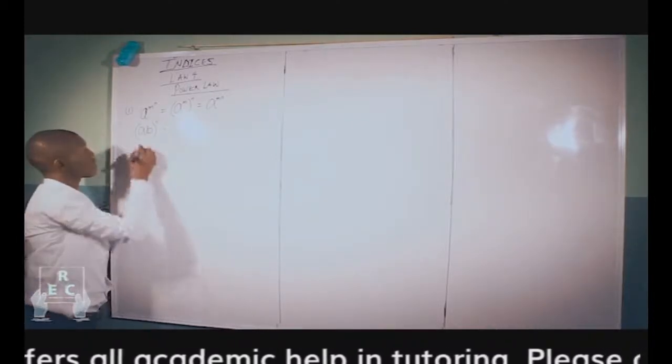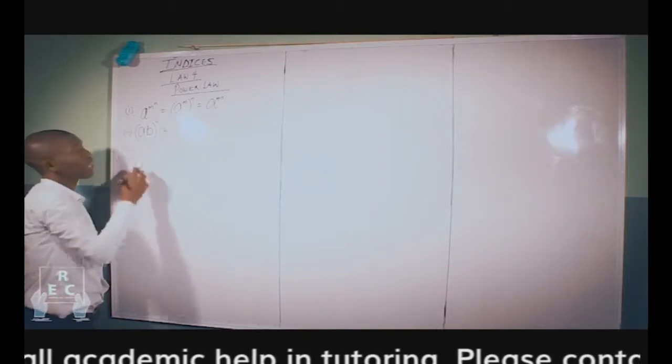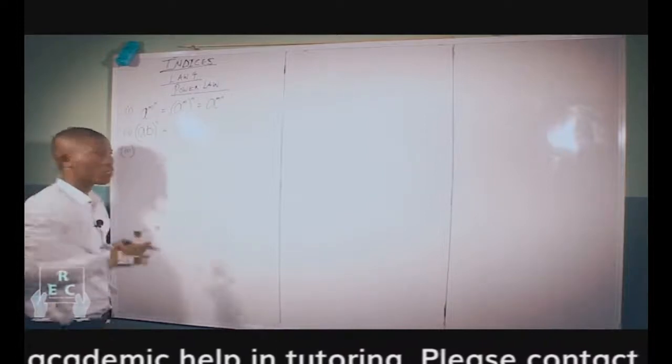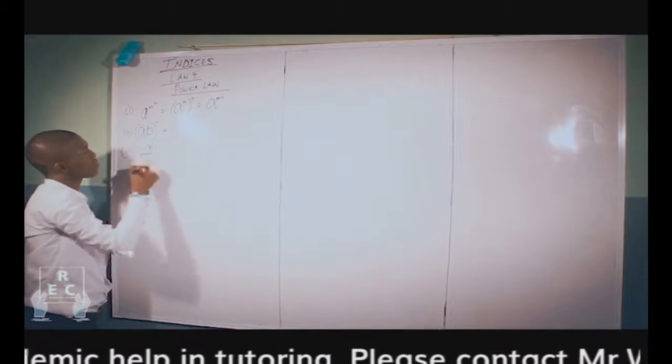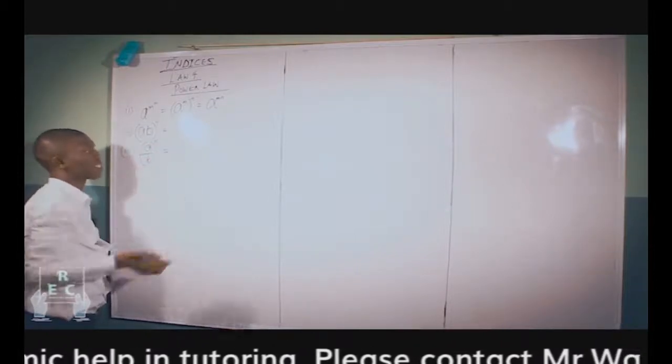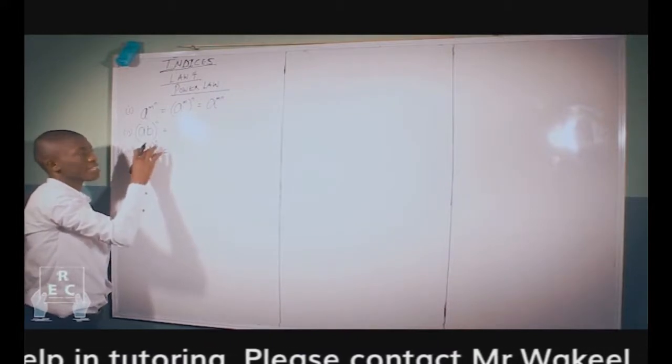What about the third category of this law? In the third form, a over b raised to the power of n will also give you a raised to the power of n over b raised to the power of n, since both of them are embedded in the bracket.